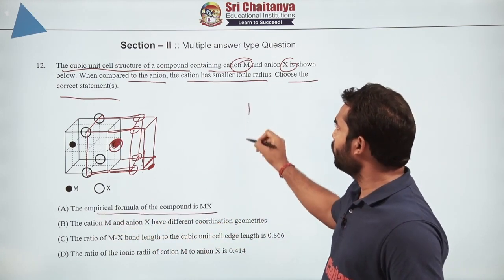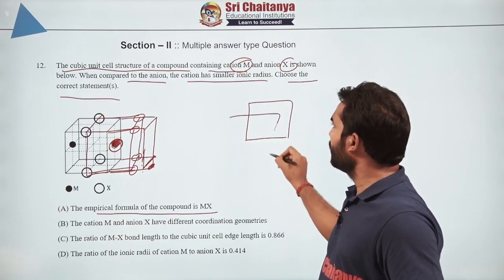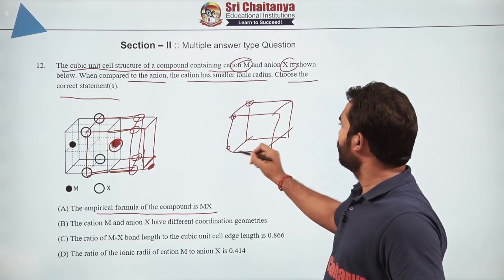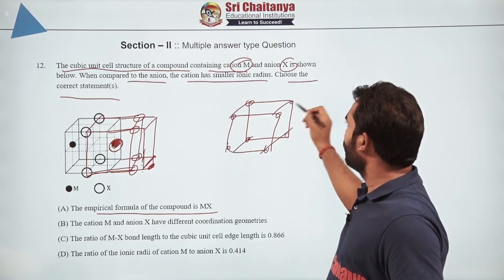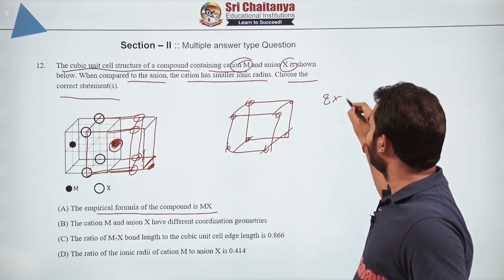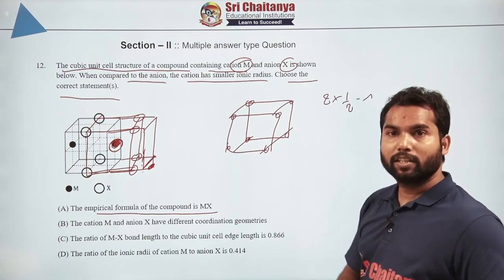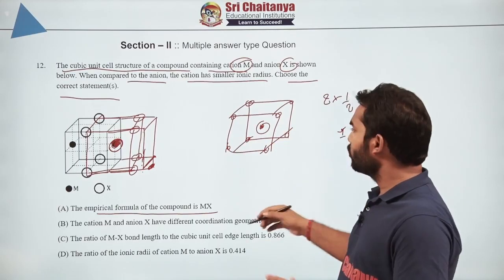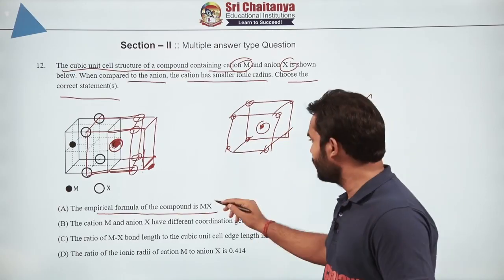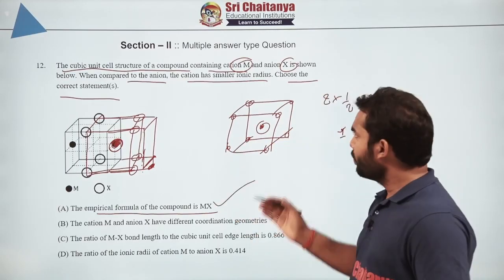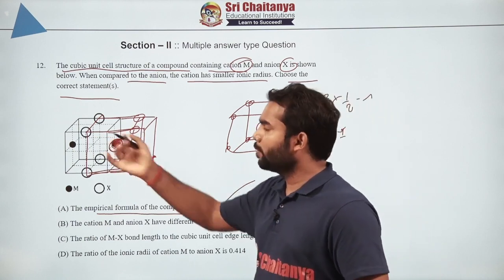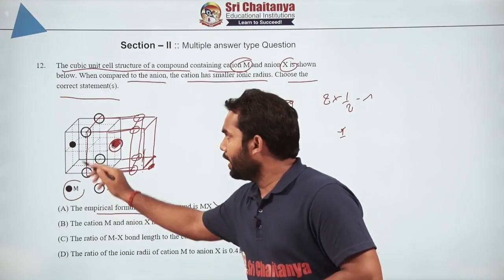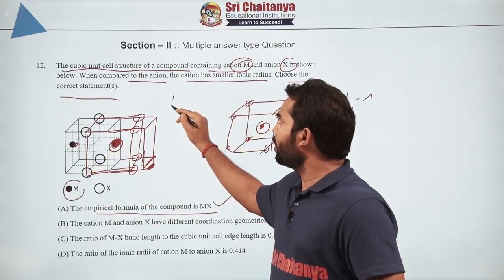So in the body centered cubic arrangement, we have one species at the corner. So what will be the effective contribution of that? 8 into 1 by 8, which will be 1. Similarly, 1 will be truly at the body center, so the other will also be 1. So obviously the ratio will be 1:1, so the answer will be MX. Now even if you don't want to solve from here, you will get the correct answer, because M is at the face center, where the contribution is half.